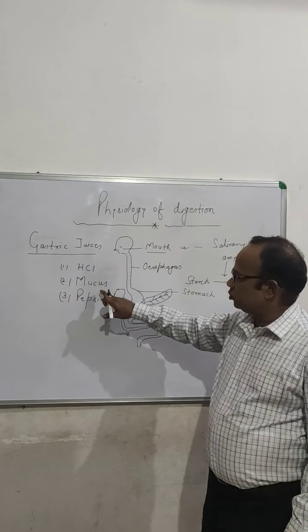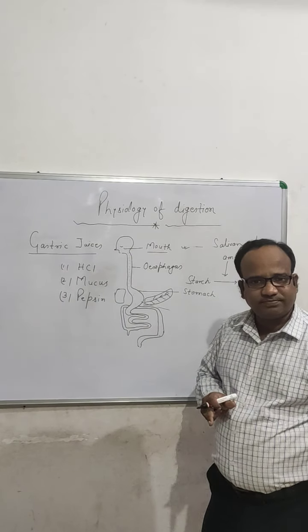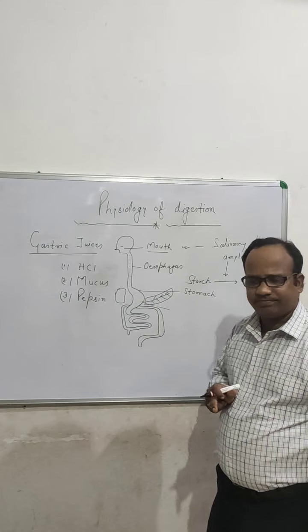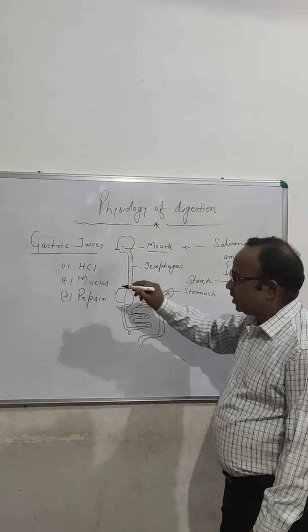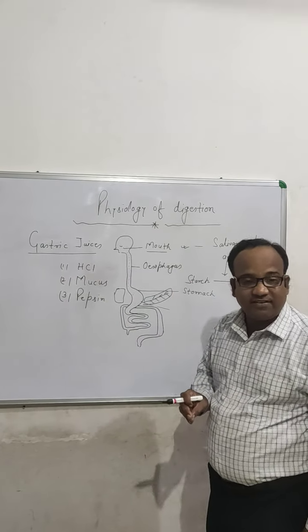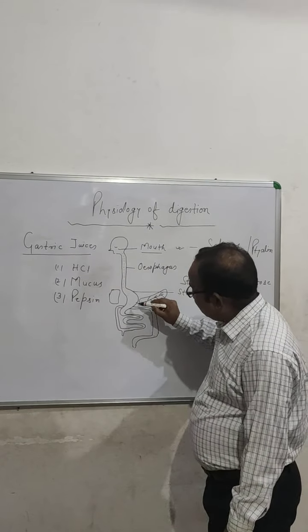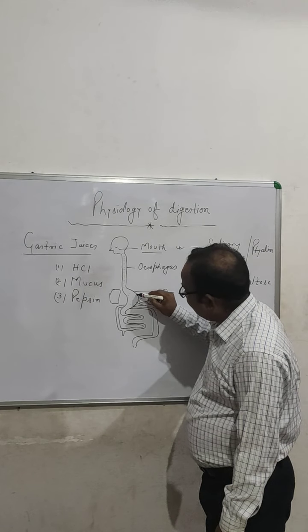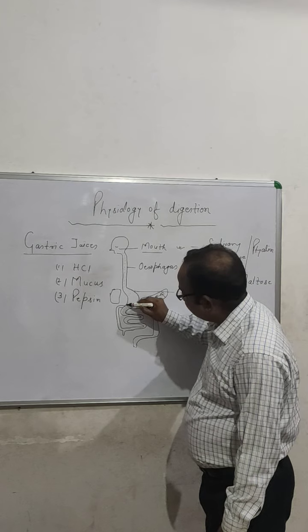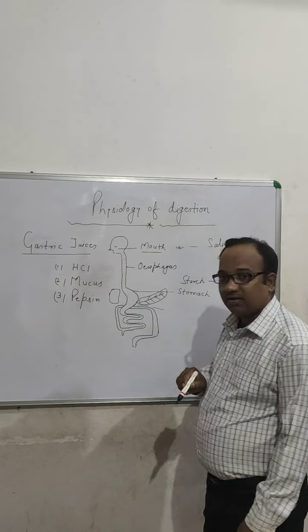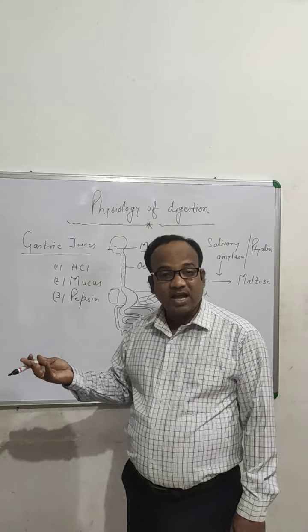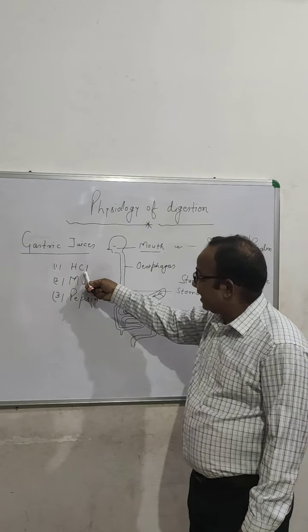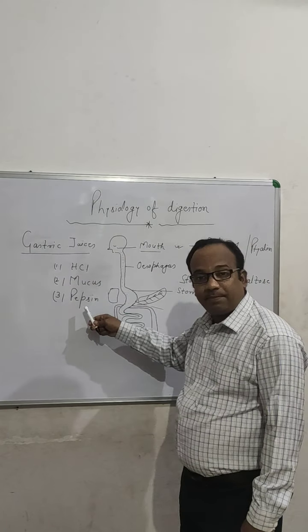Students, now I am going to discuss mucus, the second gastric juice. Mucus, what does it do? One of the most important functions: mucus protects the inner lining of the stomach from the action of HCl as well as the pepsin.